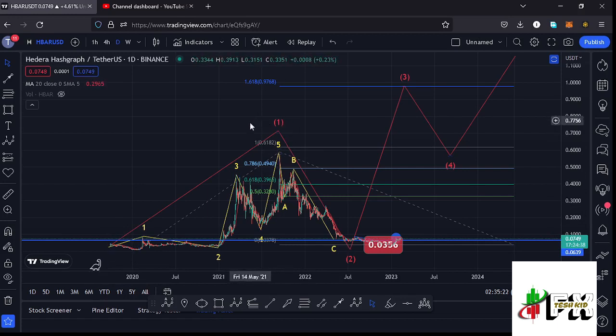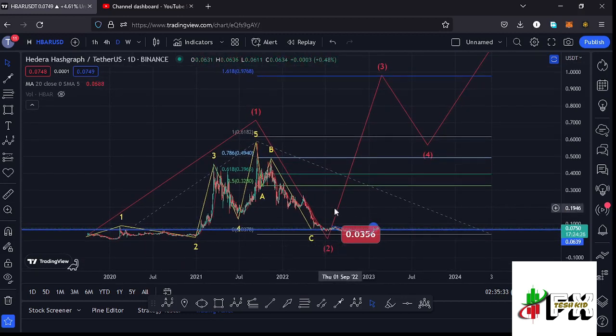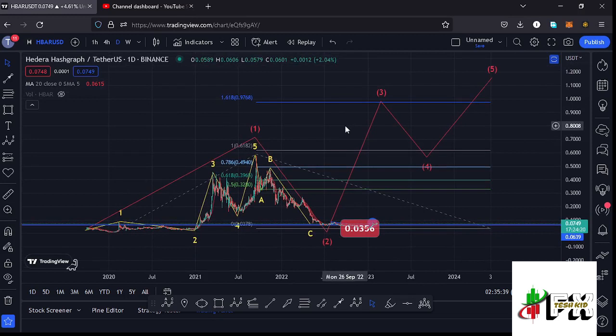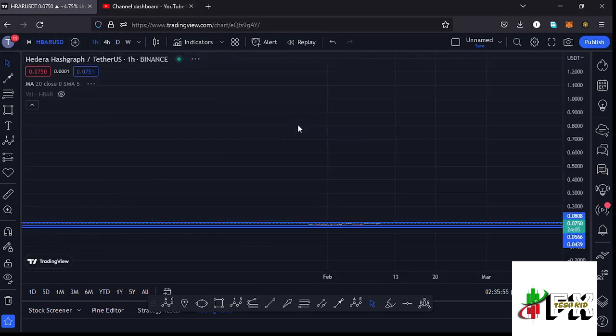wave to the upside. And after seeing the all-time high, we started the bear market, where we had been seeing lower prices in this ABC corrective structure, which has now given us a low at around the $0.0356 mark in what I'm terming as the low for that second wave to the lower side. And after seeing the low for the second wave, whatever we expect next is a bounce to the upside in the formation of that wave 3, and that perfectly lies at around the $0.9768 mark, and that is what I'm expecting here on the long-term scenarios.